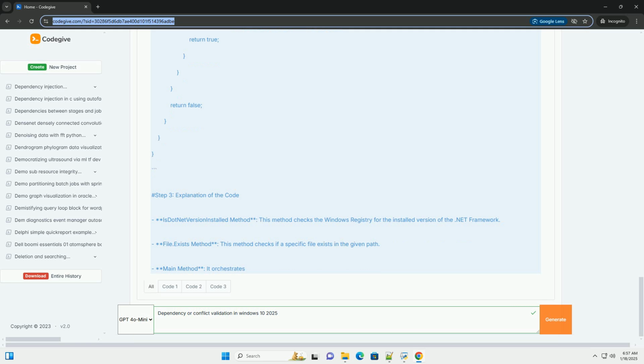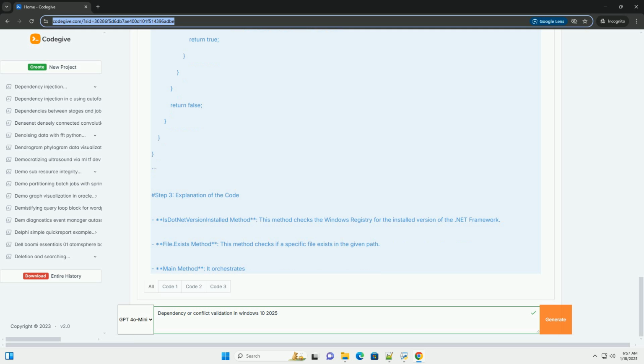Example: custom dependency validation in C#. In this example, we will create a simple C# console application that checks for the presence of a required .NET Framework version and a specific file dependency. Step 1. Create a console application. 1. Open Visual Studio. 2. Create a new console application project named DependencyValidationExample.